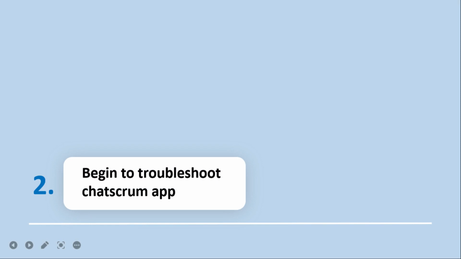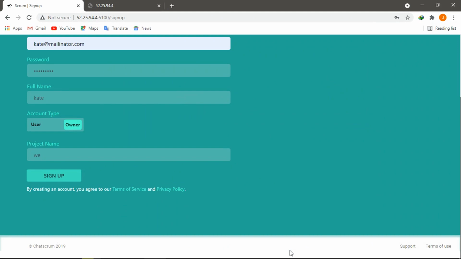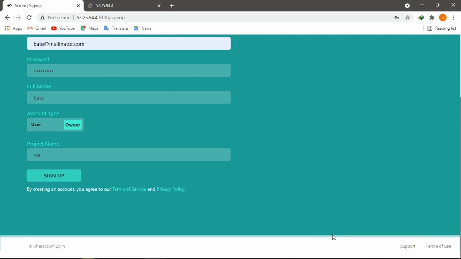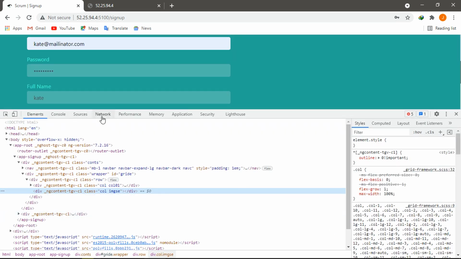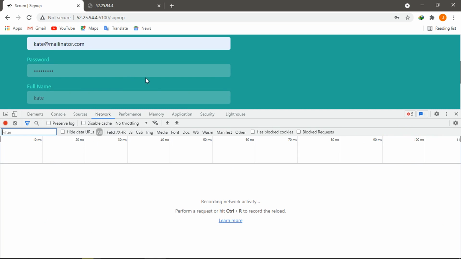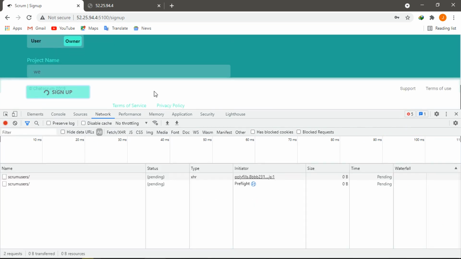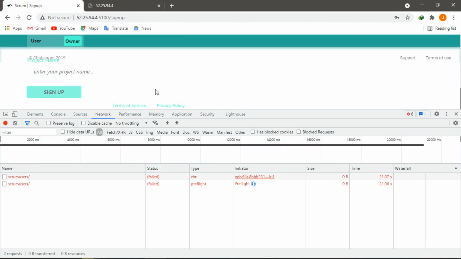Alright, in this section we will try to troubleshoot our application and get it to work. First, we need to check which endpoint our application is sending back-end requests to. In the browser, right-click and then click on Inspect. In the console area, click on Network. Here you will see all the requests sent out from the application. I will send out a request by signing up again. Here you see we have a request in red. This is because the browser got a 404 response from this request.